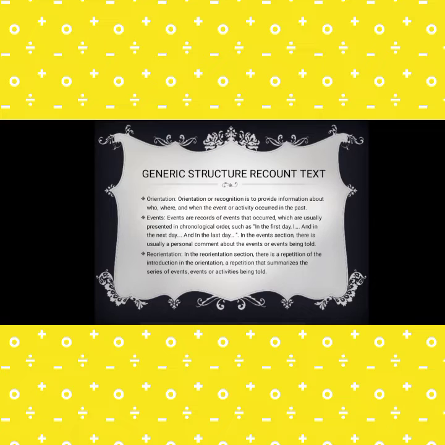Events are records of events that occurred, which are usually presented in chronological order, such as on the first day, the next day, and the last day.